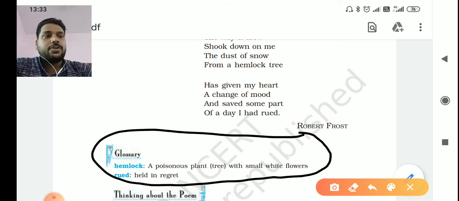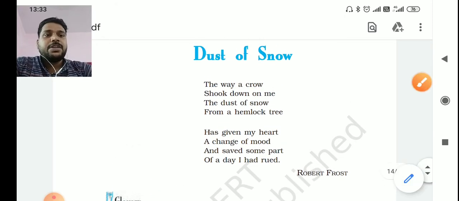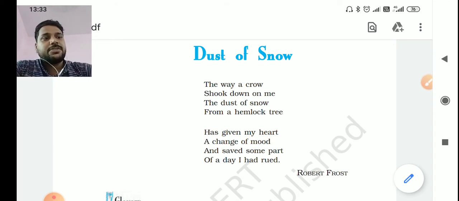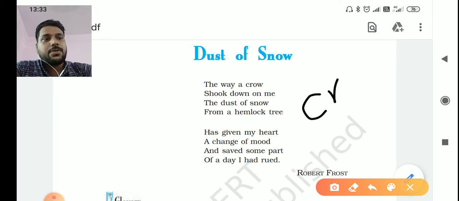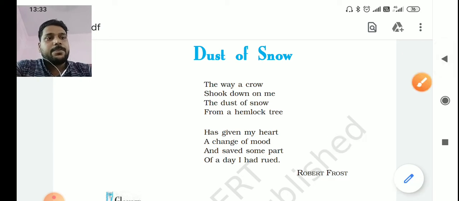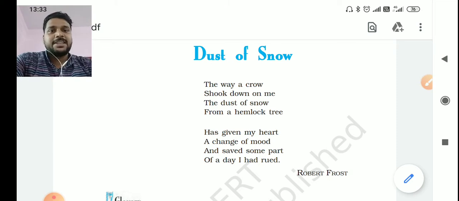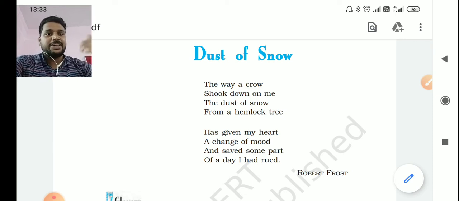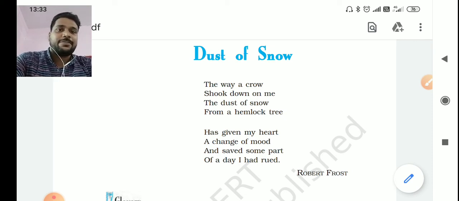And you can also see the word crow is used. Both these words, crow and hemlock, are the sign of darkness, the sign of despair, the sign of inauspiciousness. They are being termed in this poem in a negative manner.